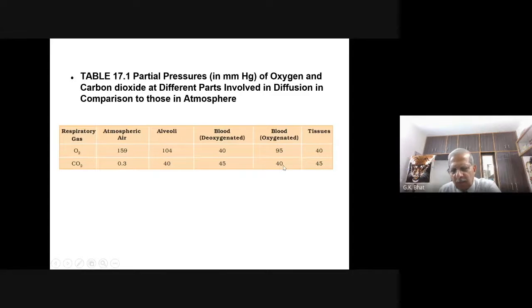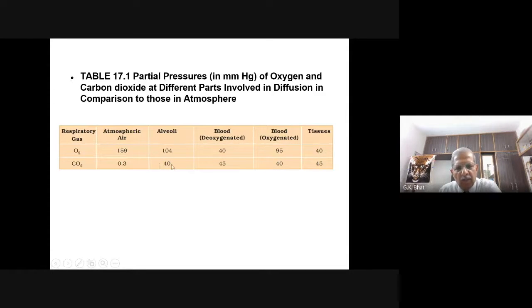When you see the blood vessel there, the partial pressure of carbon dioxide in the blood vessel was found to be less. So what will happen? From the tissue, carbon dioxide diffuses into the blood vessel, and thereby the partial pressure of carbon dioxide increases here, and it comes to 45.